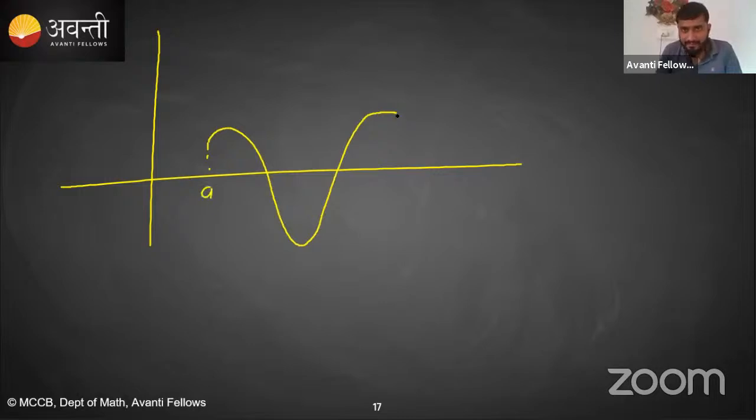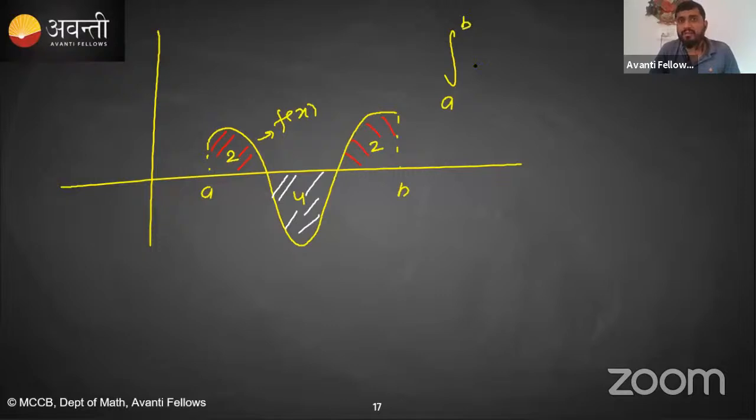Let's say this is a, this is b, this is y is equal to f of x, and I am saying this area is 2, this area is 2, and this area is 4. Yes or no? The area of this shape is 4. Okay, and this area is 2 and this area is 2. So if I ask you, tell me the definite integration from a to b of f of x dx, how much will it be?